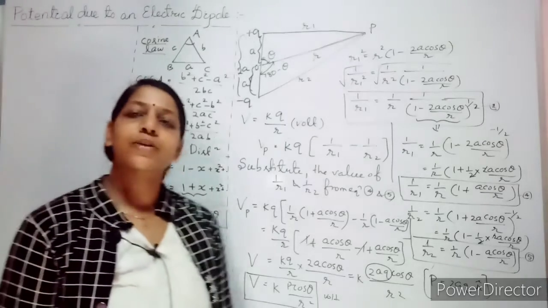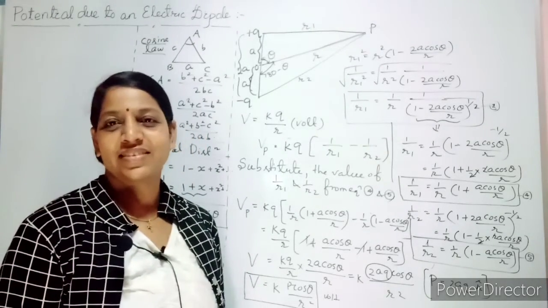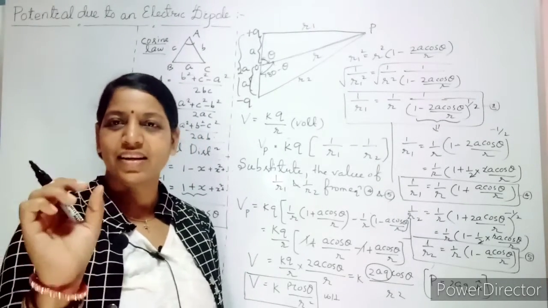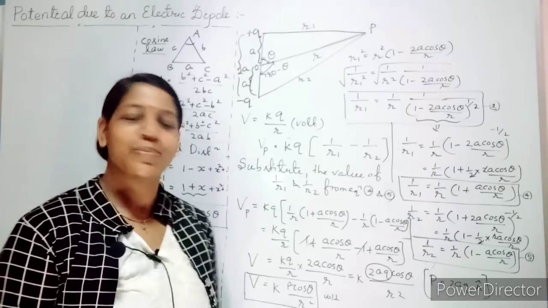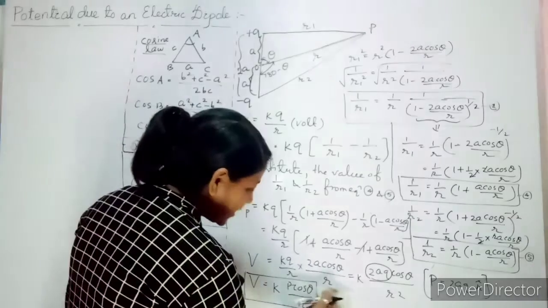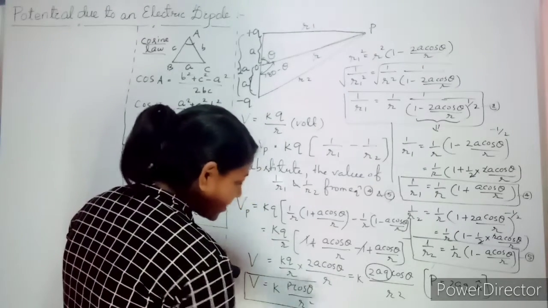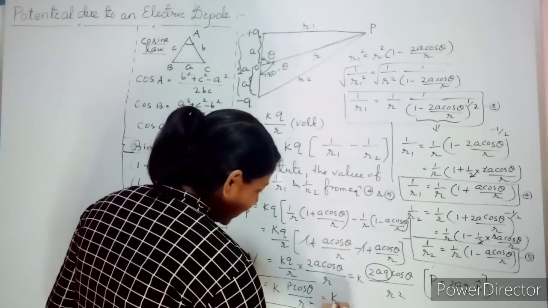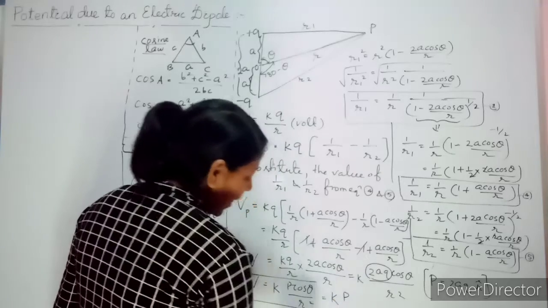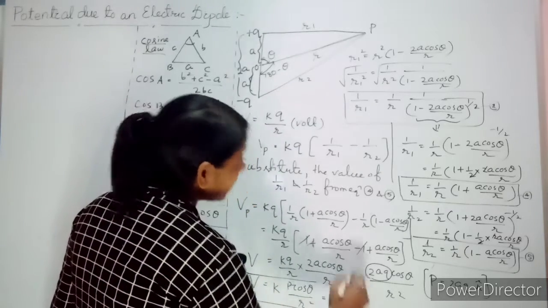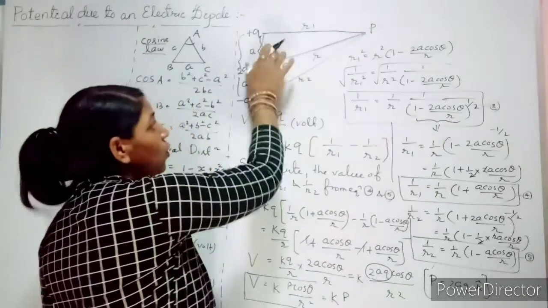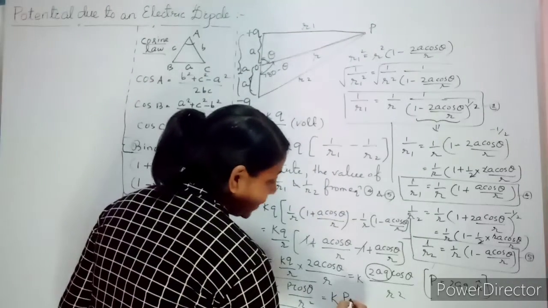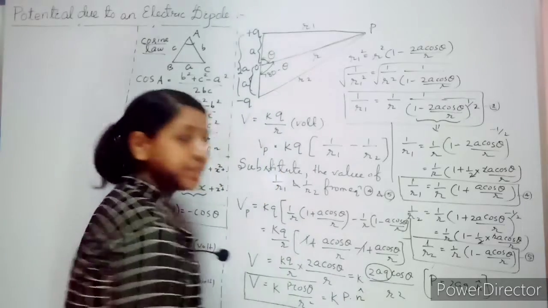Or you already know the dot product of two terms. What you will write? AB cos theta means A dot B. Similarly, if here it is mentioned as P cos theta, then what can we write? K P, and this cos theta is nothing but the unit vector along the direction of OP, that is P dot n cap.